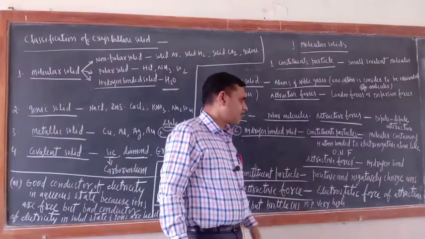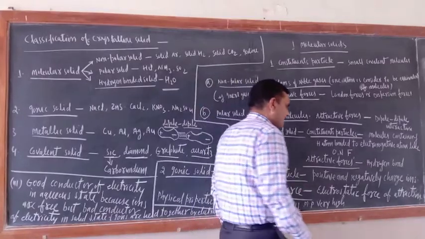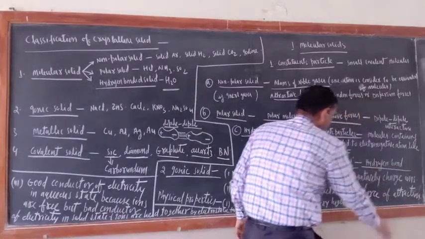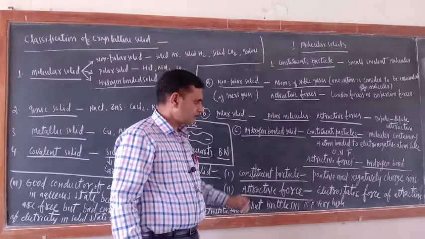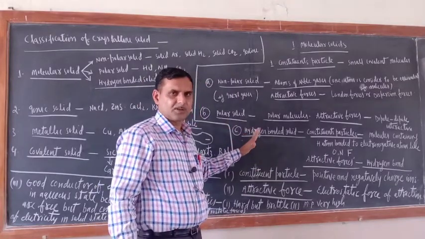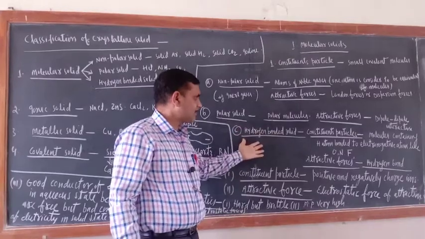What are the attractive forces? The attractive force is hydrogen bond. Water is the best example.